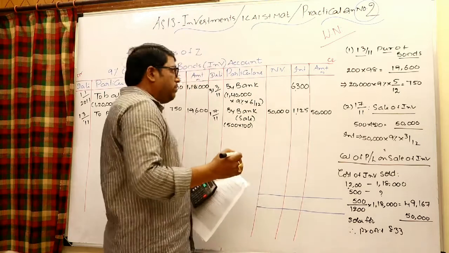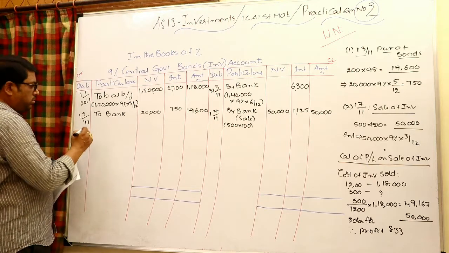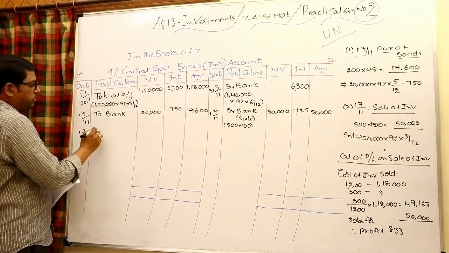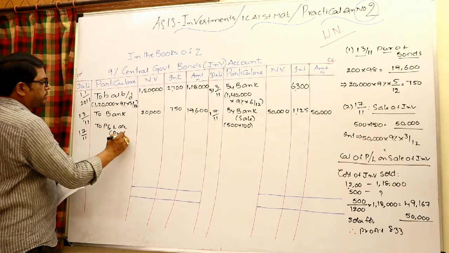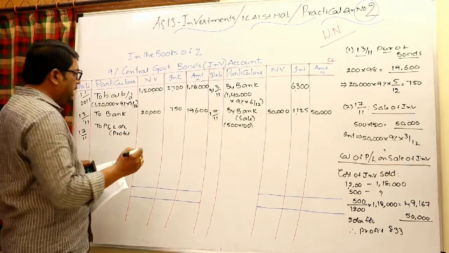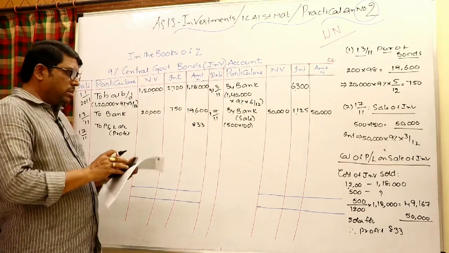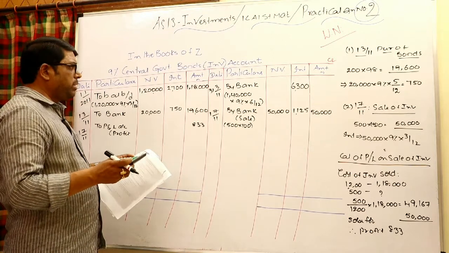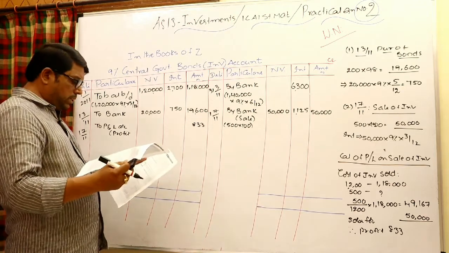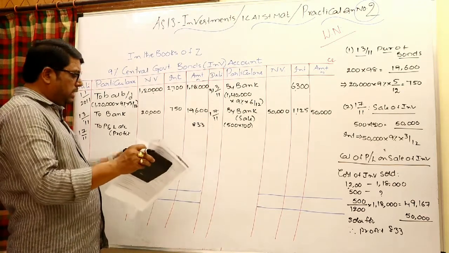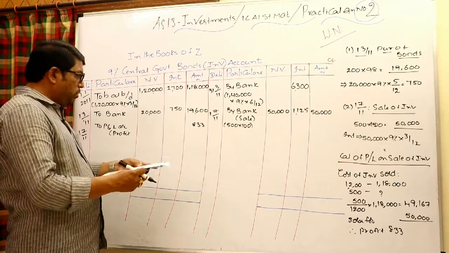What would be the entry? Investments account debit to P&L account, dated 1/7/2011, to P&L account within bracket profit. Profit 833, write it in the cost column. So the sale has taken place and the profit or loss is also recognized on the transaction, and of course the profit is 833. Okay, 833 is the profit on the sale. Come to the next transaction.